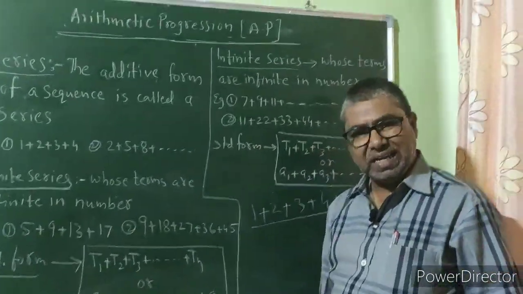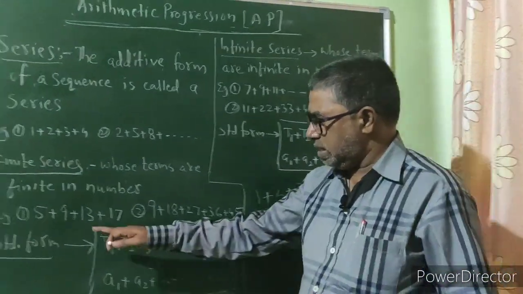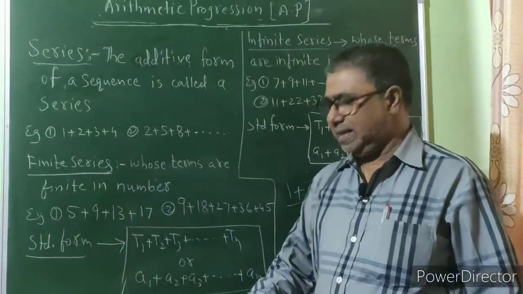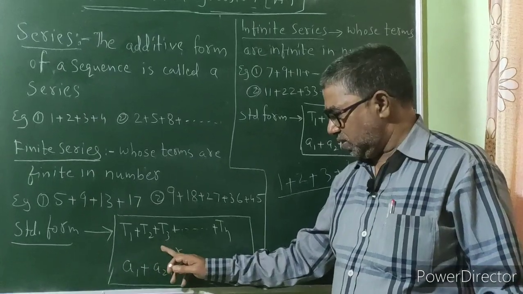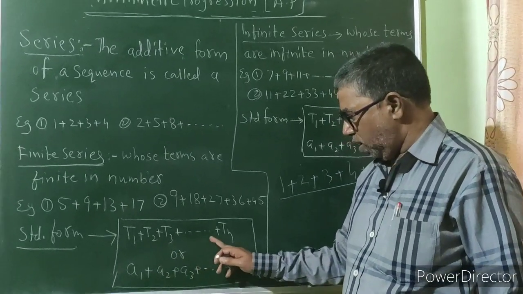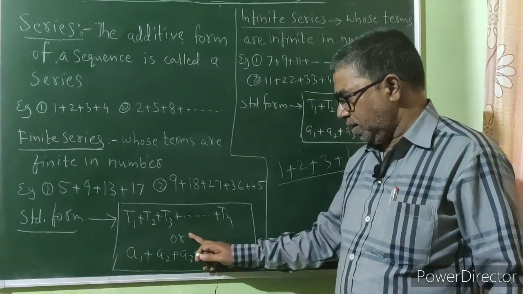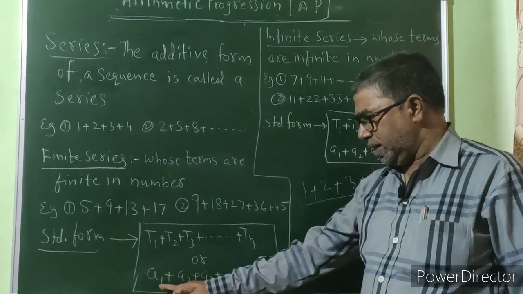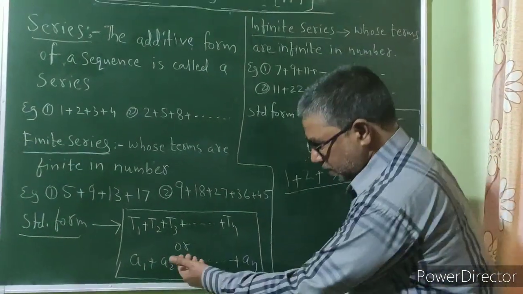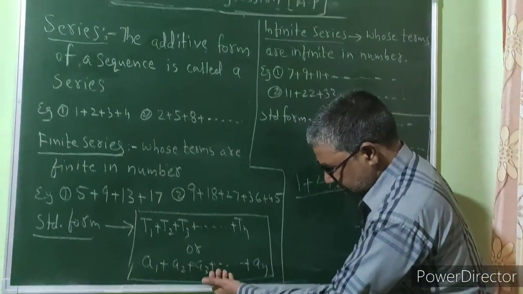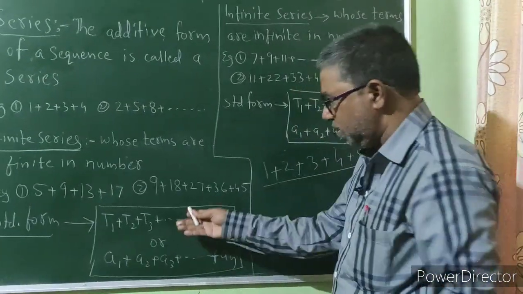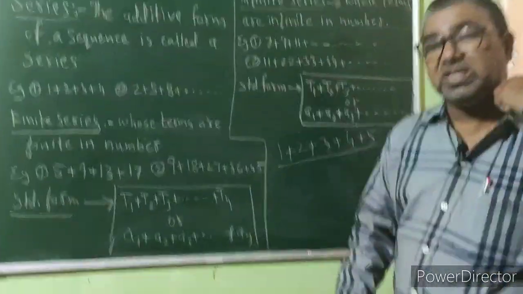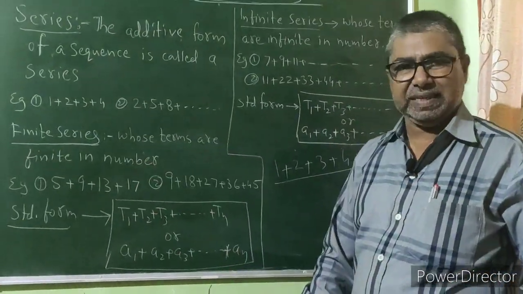Now, the standard or general form of a finite series is T1 plus T2 plus T3 plus so on plus Tn, or it can also be written as A1 plus A2 plus A3 plus so on plus An. So this is the standard or general form of a finite series.